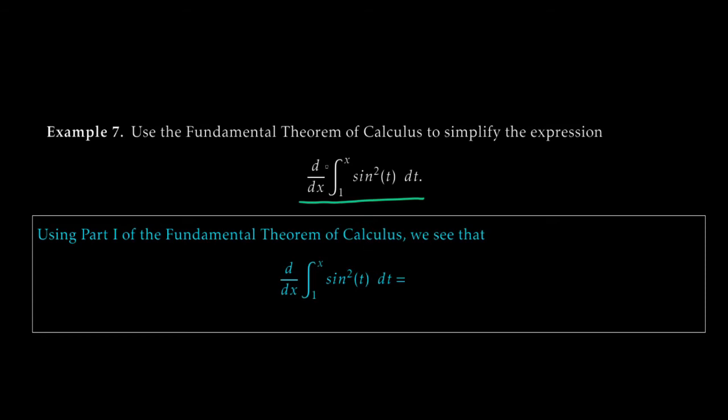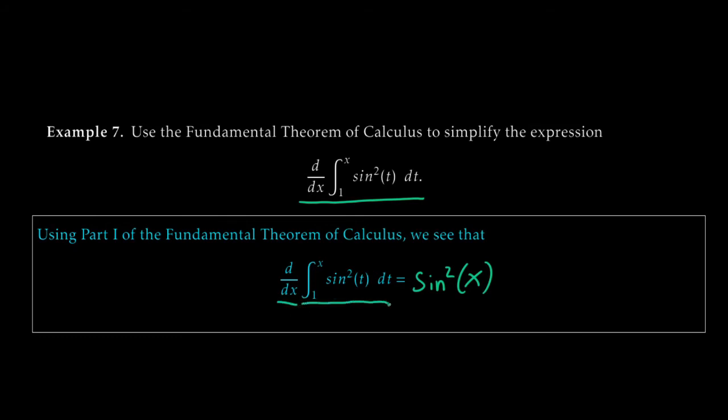So I am taking the derivative of the definite integral from 1 to x of sine squared t dt. Part 1 of the fundamental theorem of calculus, get ready, this is easy, says that this is just sine squared x. Whoa, very nice.